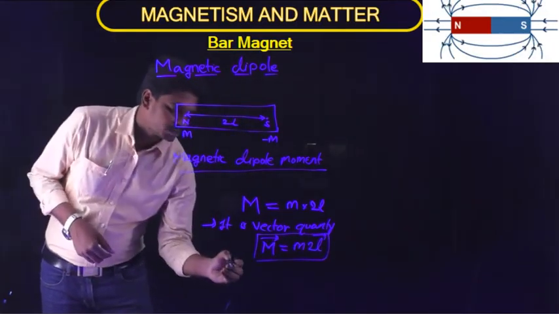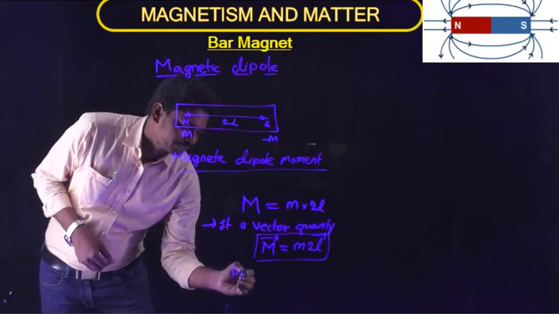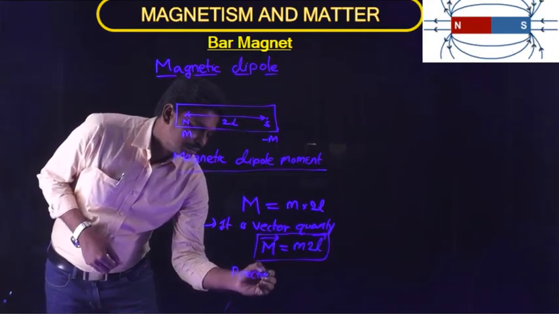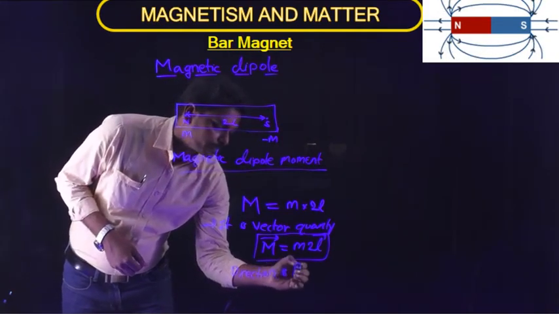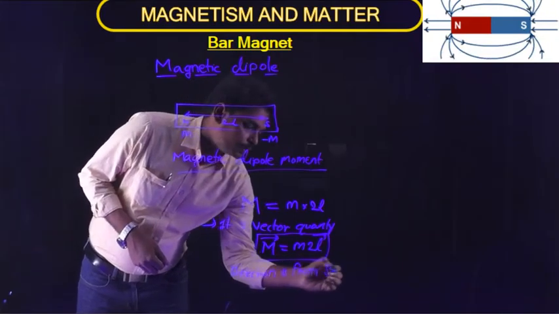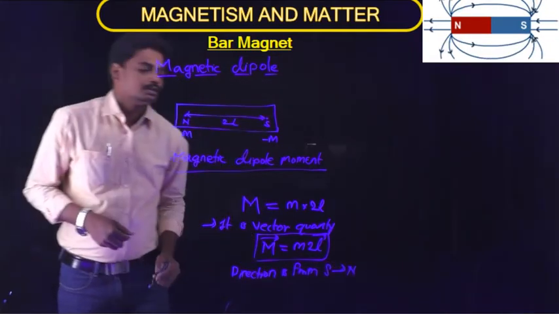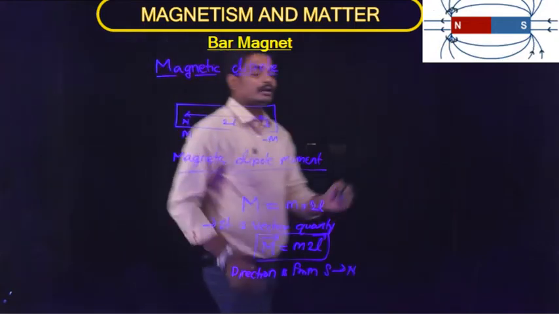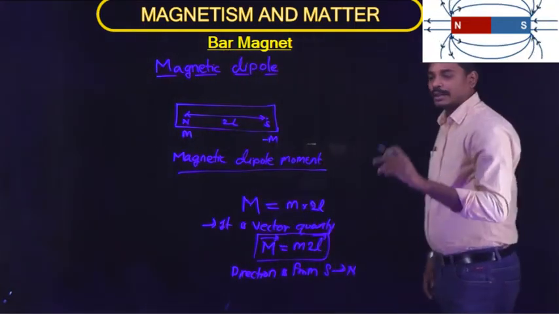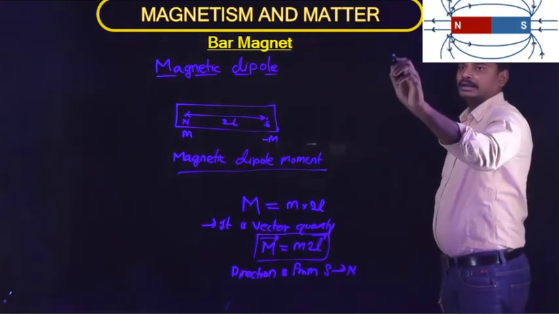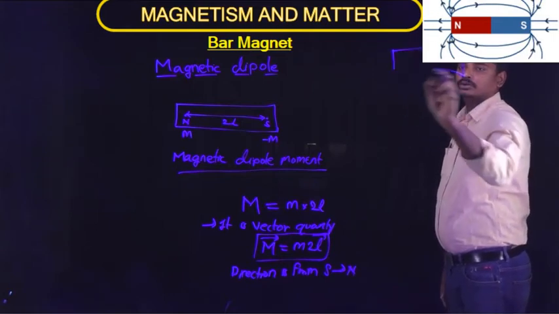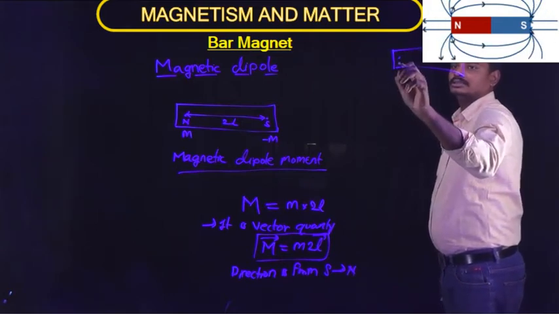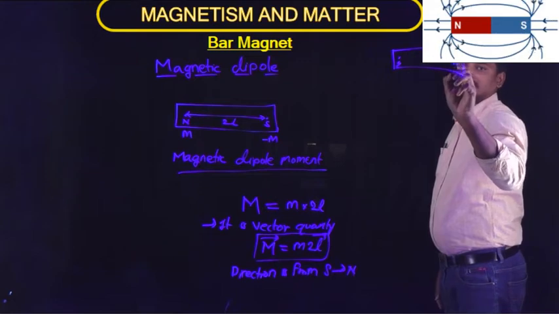As it is a vector quantity, its direction is from south pole to north pole. The direction of the magnetic moment of a bar magnet, or the magnetic dipole moment of a bar magnet, is from south pole to north pole. Consider this is the south pole and this as the north pole.